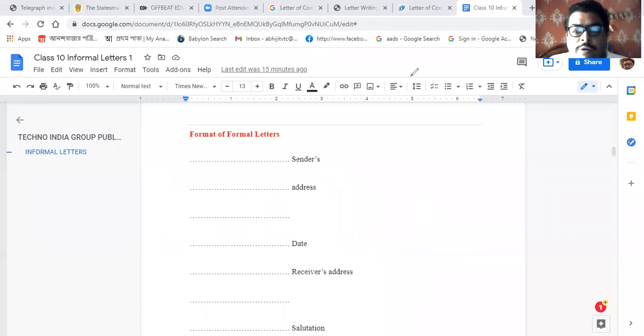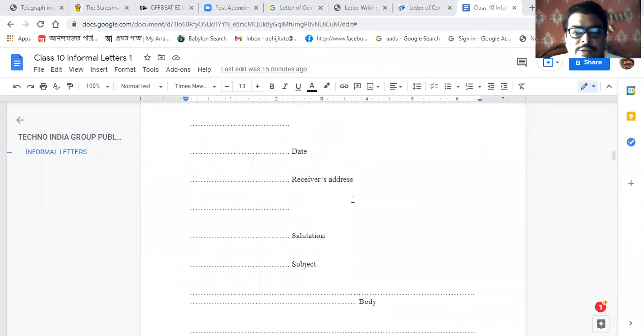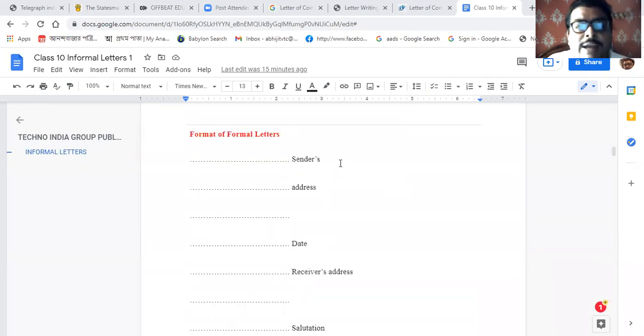So, next is the receiver's address. Here, one thing you should take care about: in the sender's address, you should not write the name of the sender, because the place of the name is separate.